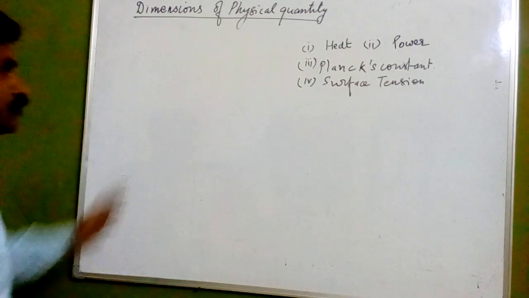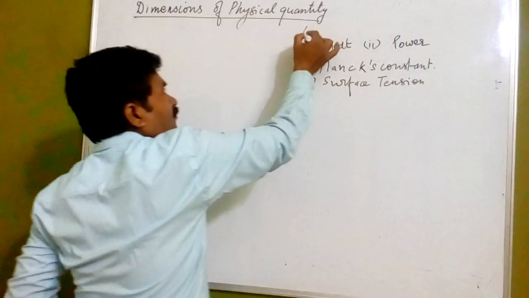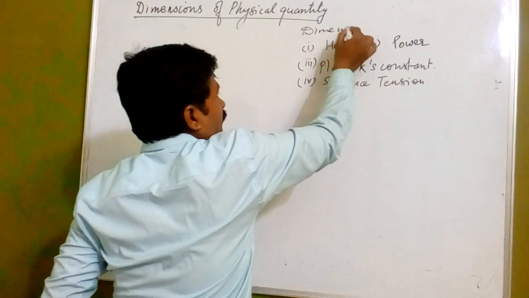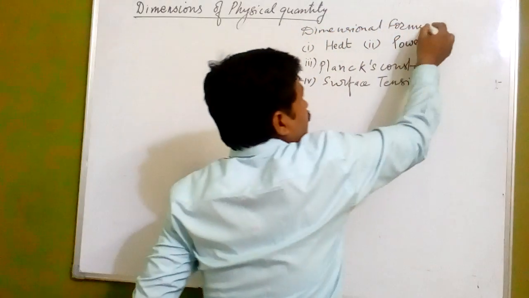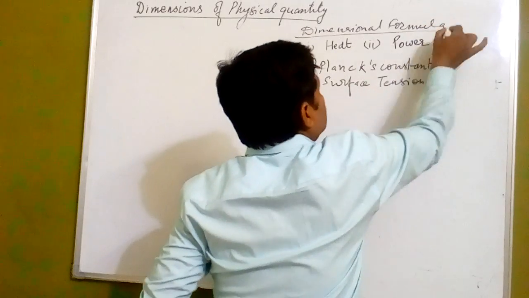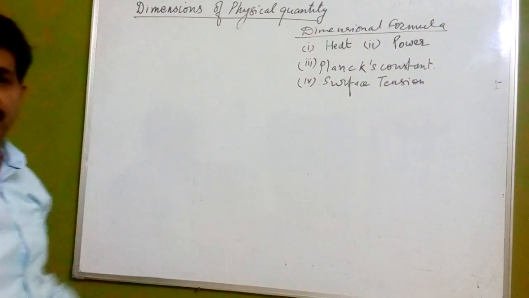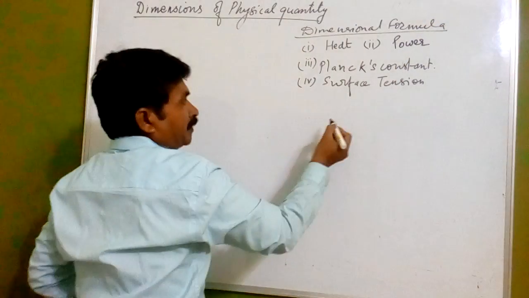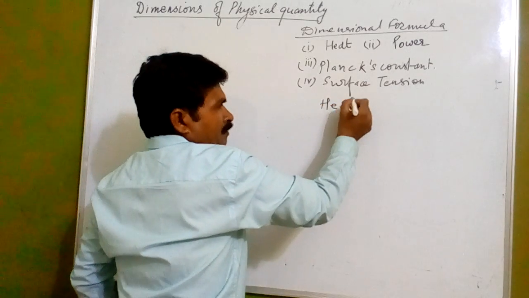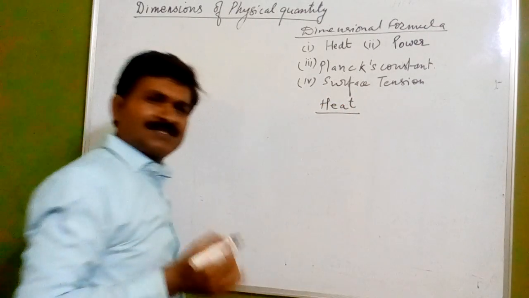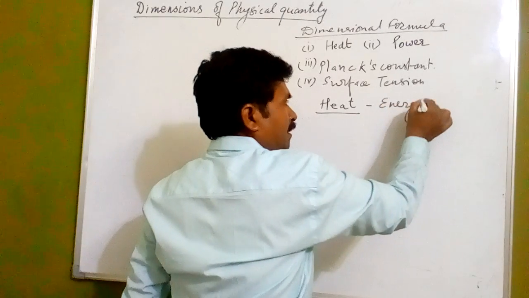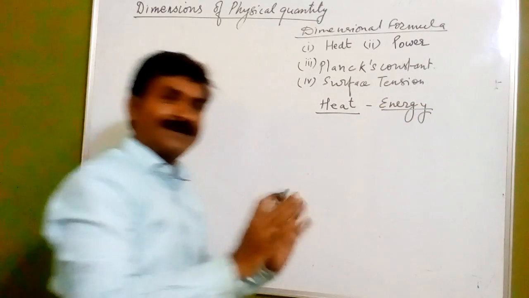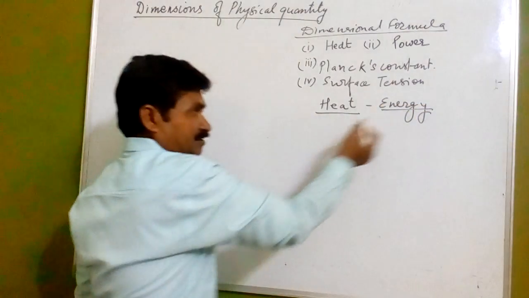Now here we have to determine the dimensional formula, which I have written here. Now we'll go one by one. Here we have got heat. Now heat, what is it? It is a type of energy. Heat is a type of energy, meaning it is related with energy.